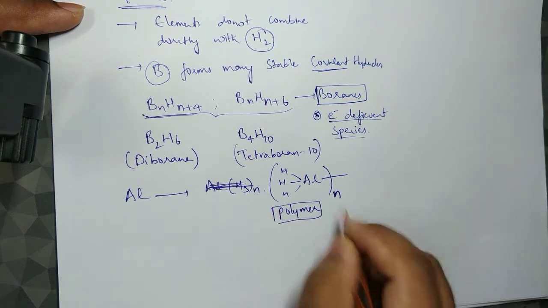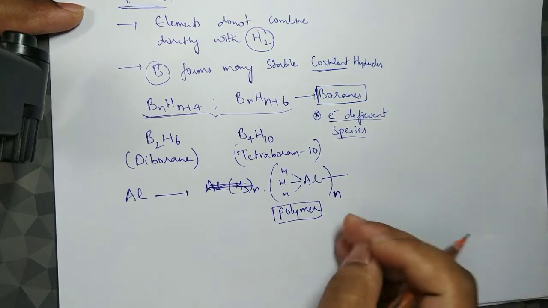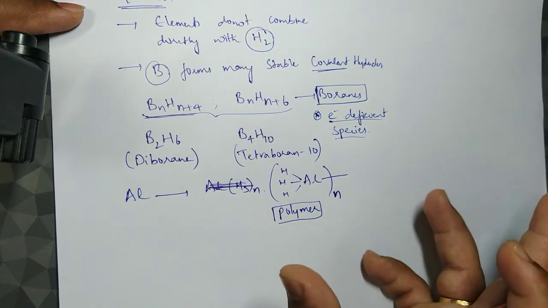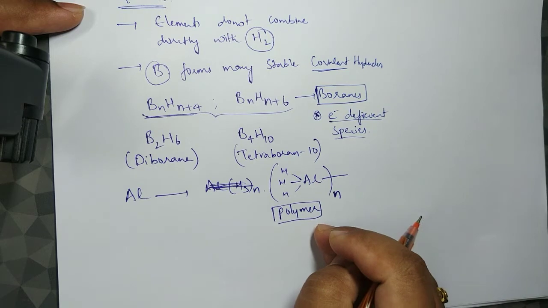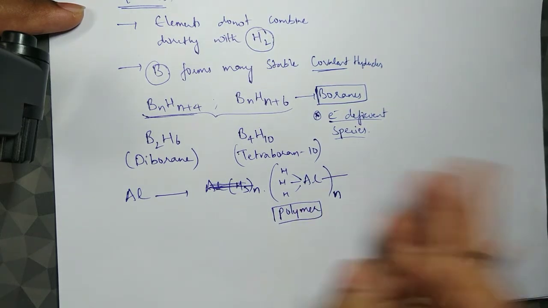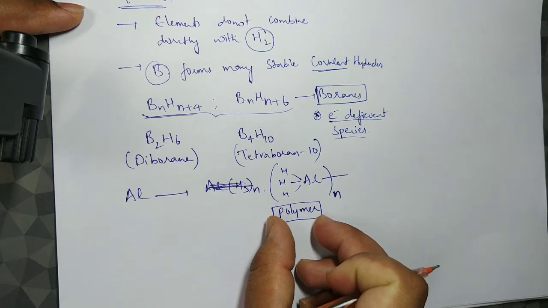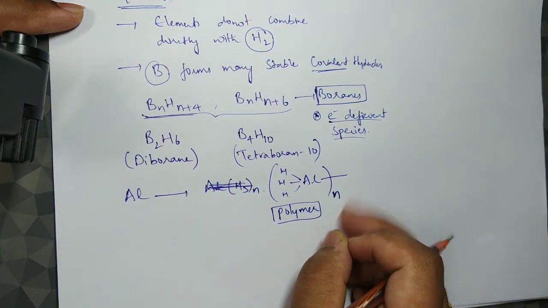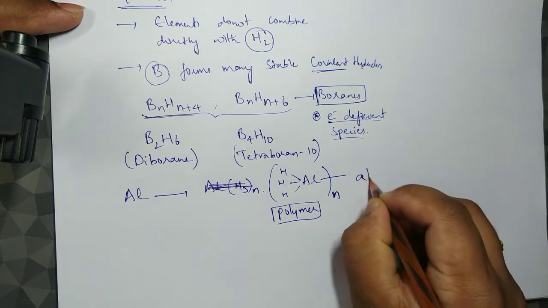If it is a monomer, the n value is 1. If it is a polymer, say the n value is 10, then 10 molecules are present, and we can call it a decamer, and so on. On the whole, it is a polymer with a chain of molecules attached, and this one is called alane.